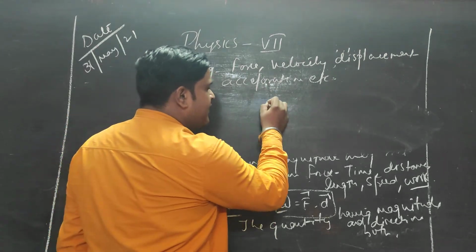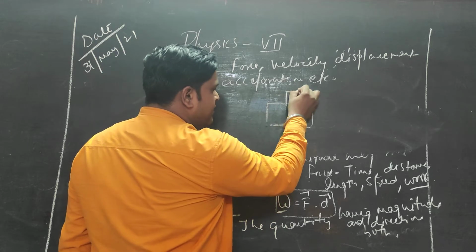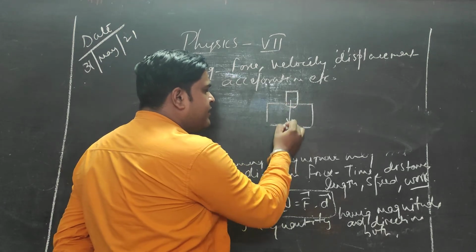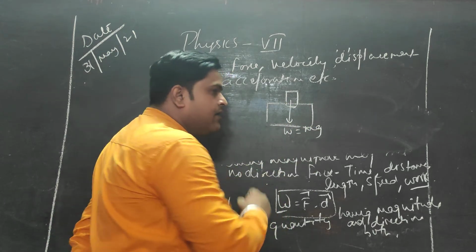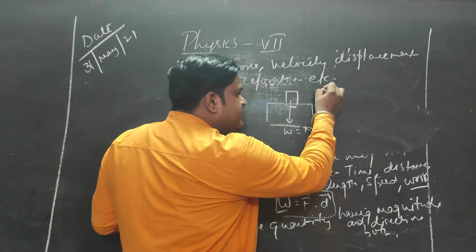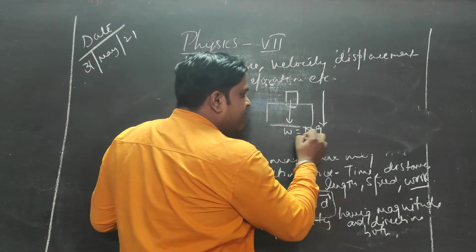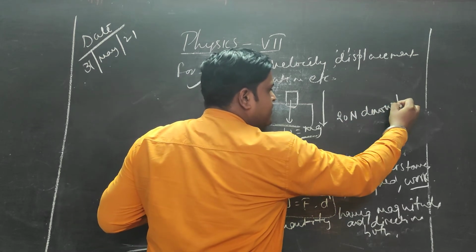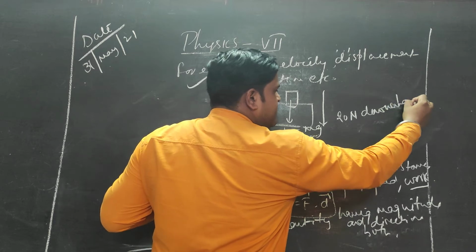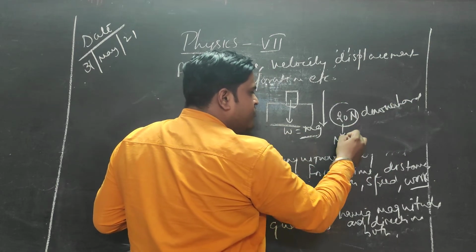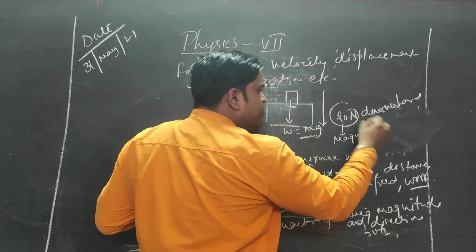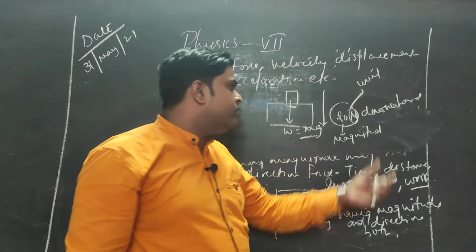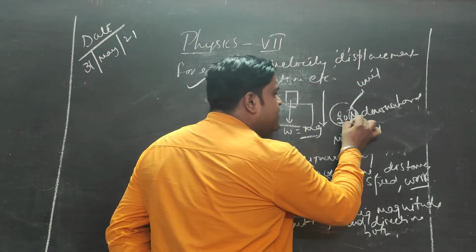For example, we'll explain this with a simple example. Suppose an object is kept on this table. So this object will apply weight on this table, that is equal to W equal to M into G. So from this you can see the force is acting downward and with some magnitude. Suppose this magnitude was 20 Newton downward. So what does it mean downward? This means that 20 Newton is the magnitude. Newton means this is the unit for force. Later on we'll be discussing these units also. So 20 is the magnitude, Newton is the unit.